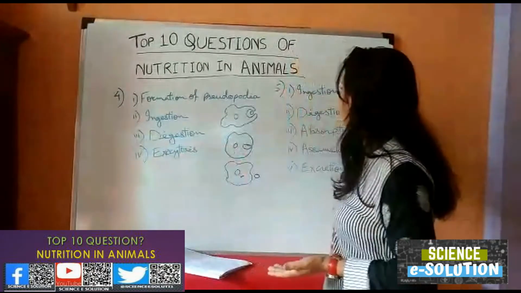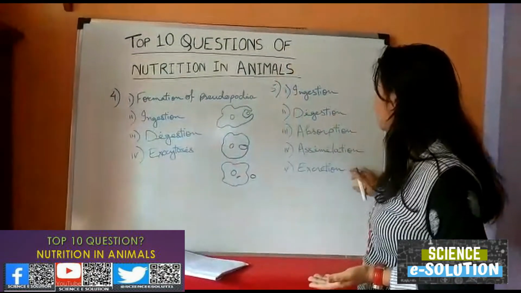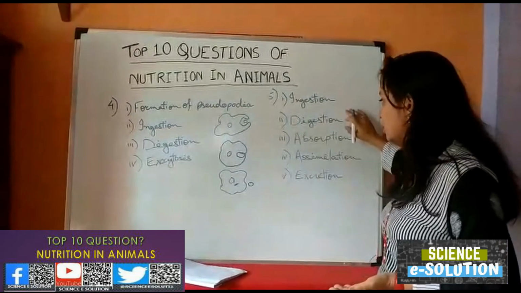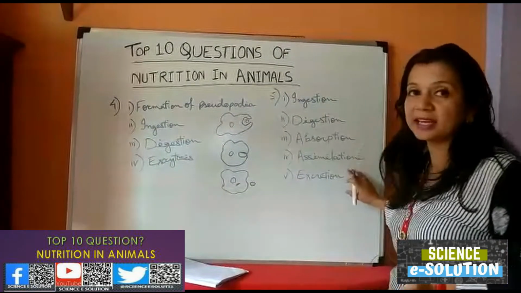So these are the 5 steps of nutrition in human beings: ingestion, digestion, absorption, assimilation, and excretion.